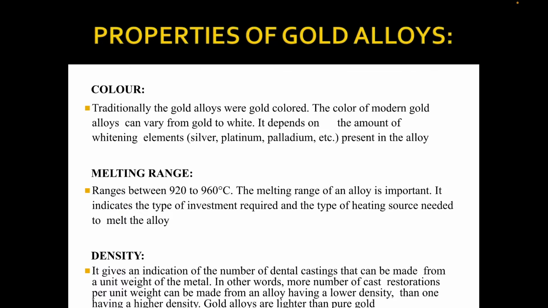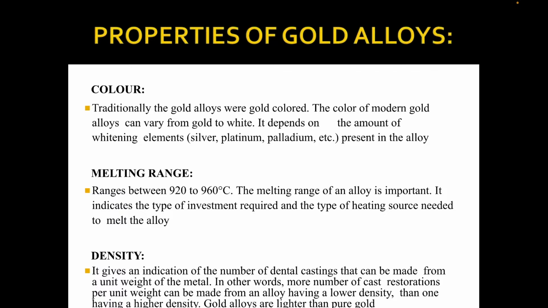So, the properties of gold alloys, that is color. Traditionally the gold alloys were gold colored, and the color of modern gold alloys can vary from gold to white depending on the amount of whitening elements, silver, platinum, palladium, etc. present in the alloy. Melting range starts from 920 to 960 degrees. The melting range of an alloy is important to indicate the type of investment required and the type of heating source needed to melt the alloy.